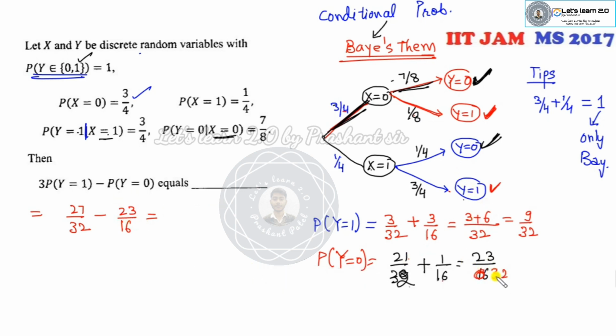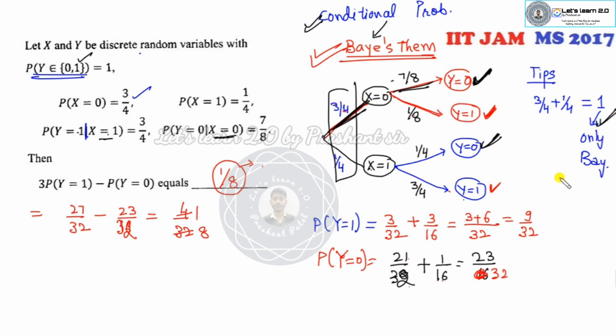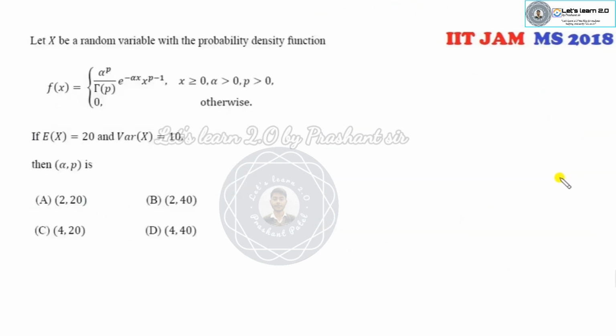So its LCM is 32. Fine. Then it is 32. Now you can take this, it's 4 over 32. That is 1 over 8, my right answer of this problem. Always remember, you can apply the Bayes theorem whenever you find the conditional probability. Make sure whatever you take as the starting point, that should sum to 1. Otherwise you can't apply the Bayes theorem.